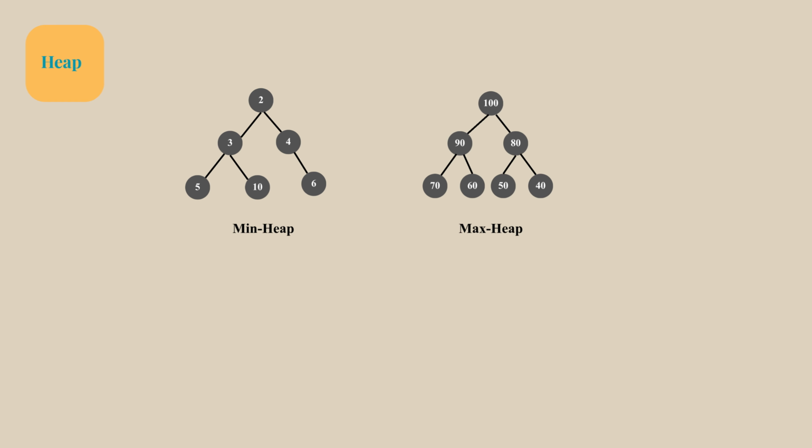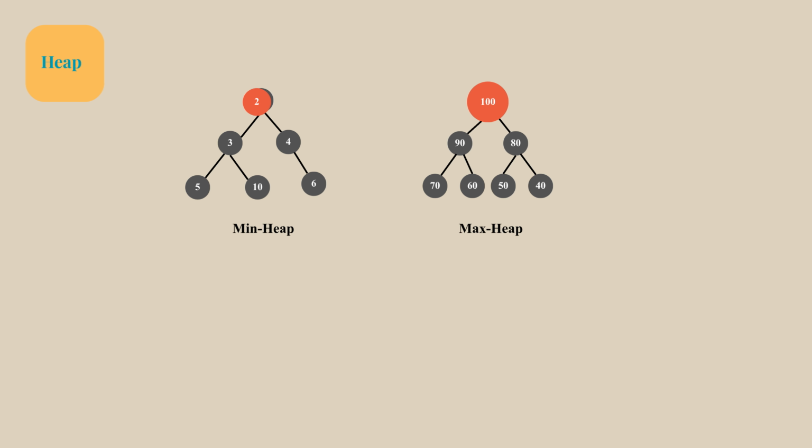Heaps. A heap is a special kind of binary tree used mainly for priority management. A heap is a complete binary tree that satisfies the heap property, which has two types: min heap and max heap. In the min heap, the parent node is always less than or equal to its children. In a max heap, the parent node is always greater than or equal to its children.